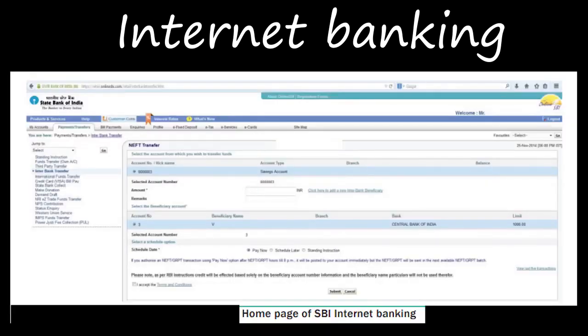Only if that facility is activated for your account, you can do mobile banking and internet banking for your account, right? If that internet banking or mobile banking is activated, you can do the secure payments through that particular banking, right? So this is operated by a banking institution, right?